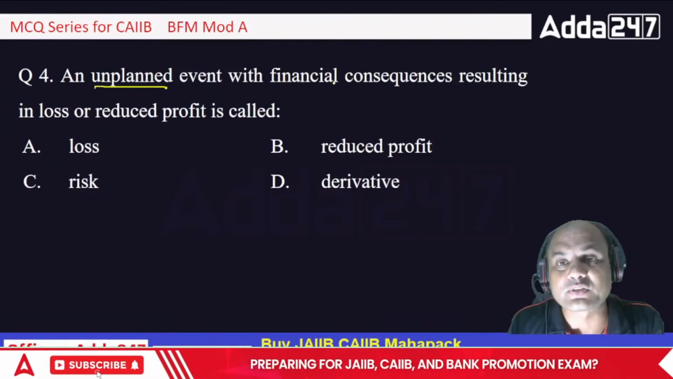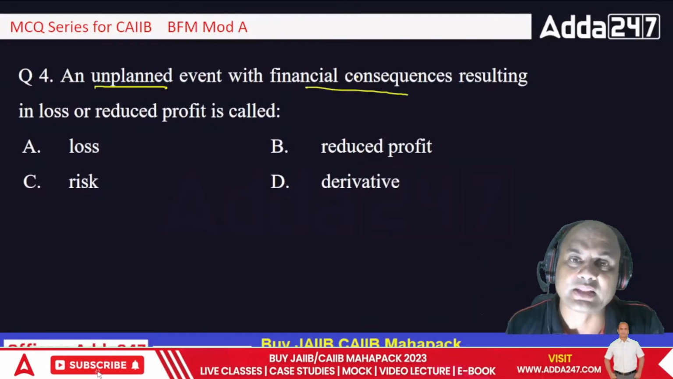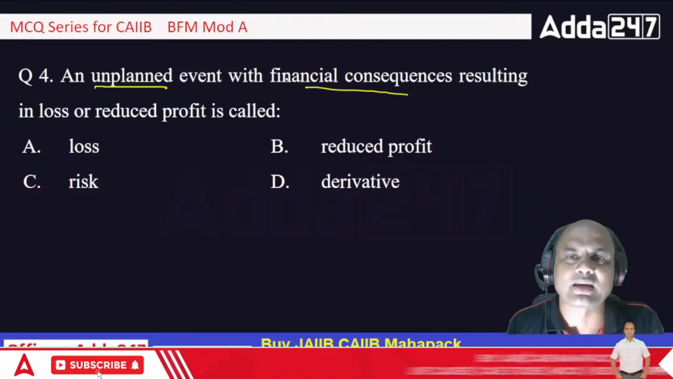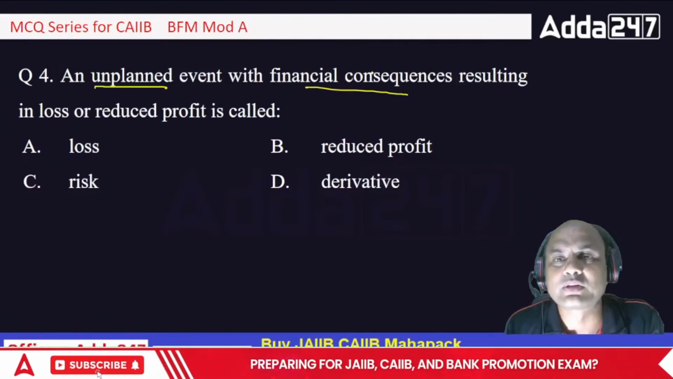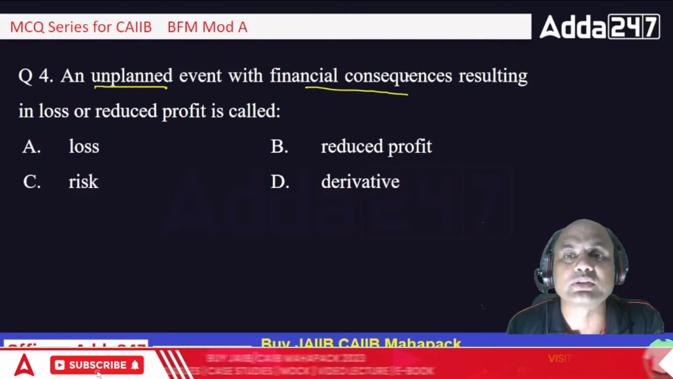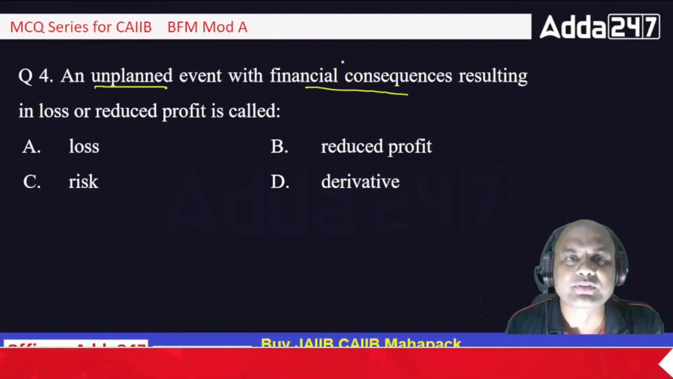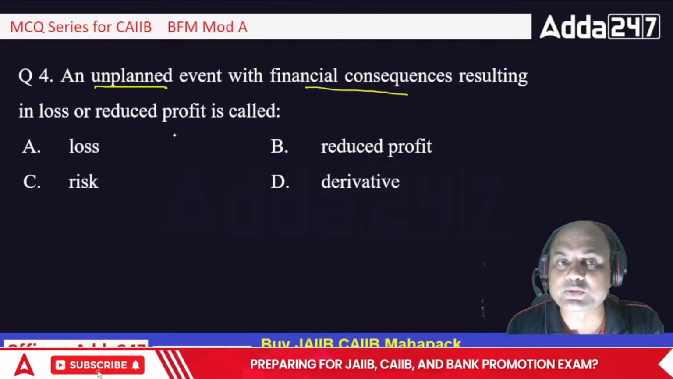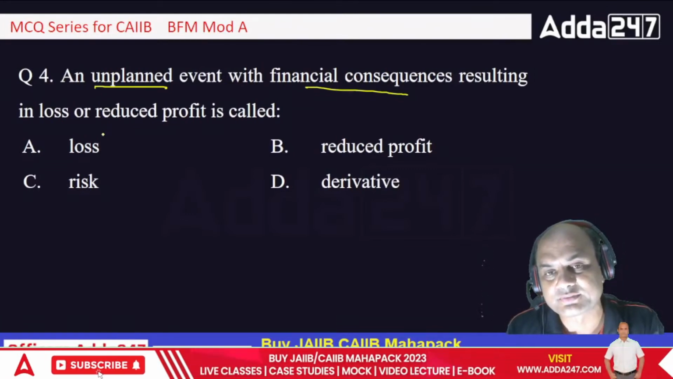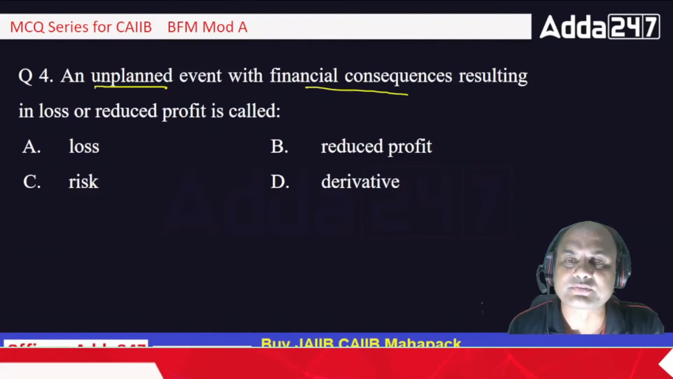With the financial consequences means it must result in your financial losses. Then only there is an effect. If something arises and gives you the profit, then you won't say it financial consequence. You will say okay, done, very good, isn't it? So unplanned event with financial consequences resulting in losses or reduced profit is known as what? Loss, reduced profit, derivative or risk.